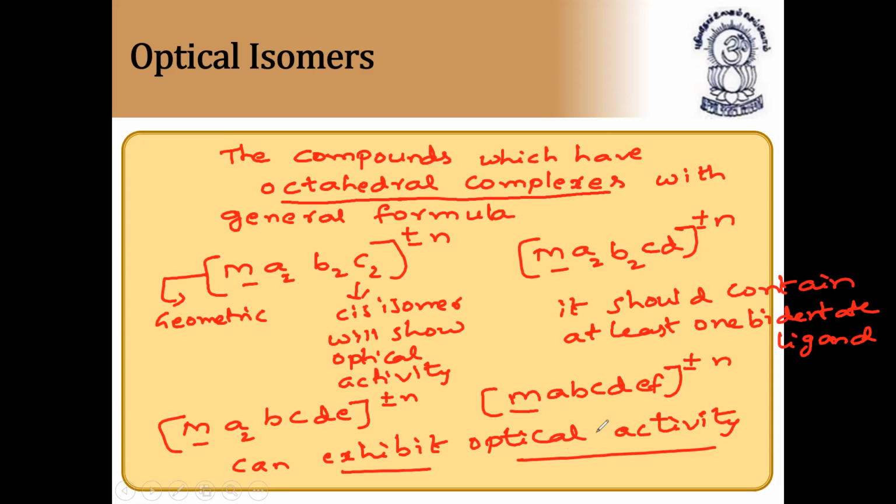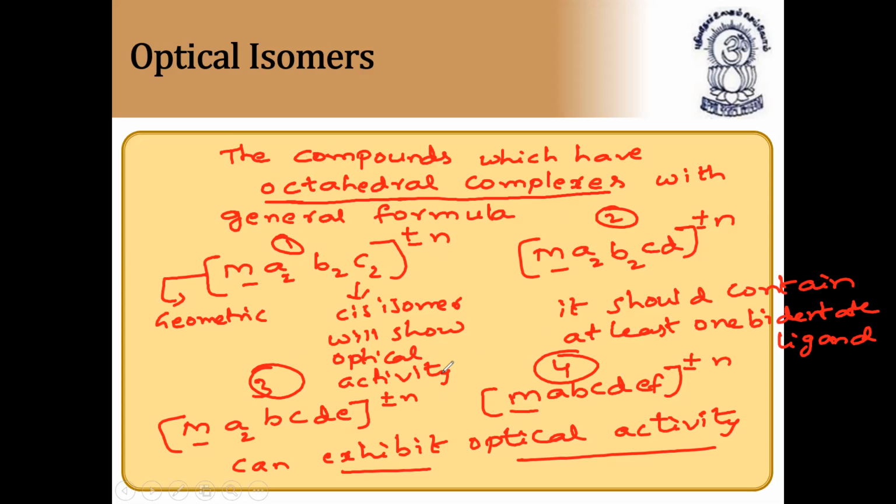In geometrical isomerism, the complex can be octahedral or mostly square planar, but optical isomerism is purely for octahedral complexes with general formulas, compound numbers 1, 2, 3, and 4. So we need to identify the type of compounds where we can have any of these four. Only that type of compounds will show optical isomerism. They have the ability to rotate the plane of polarized light towards right or left.